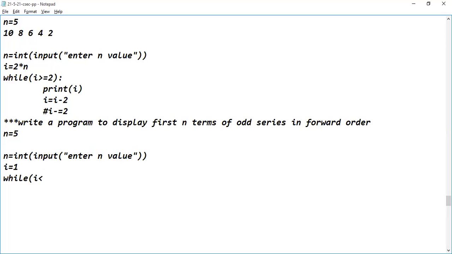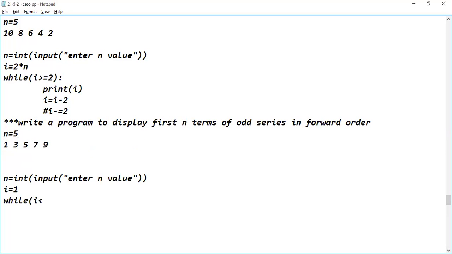We have to go for 2n plus 1. So let us see, n equal to 5. What's the first term? 1. Second term? 3. Then 5, 7, 9. So this is the case, correct?